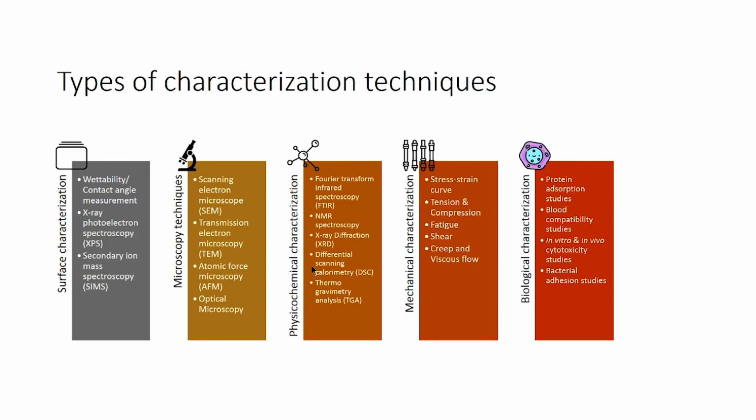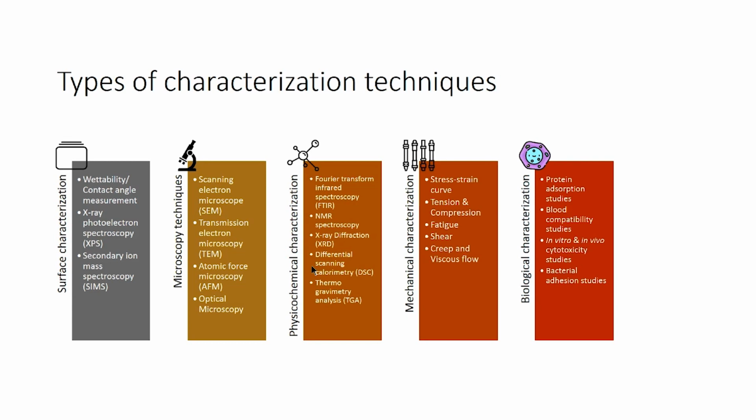Atomic force microscopy checks the surface roughness of the materials. So, you can check how much of the material surface is smooth or whether it is rough. Those parameters will greatly affect the cell attachment and other properties. Then the optical microscope has a variety of microscopic techniques such as phase contrast, fluorescent microscope, and confocal microscope, all of those come under optical microscopy.